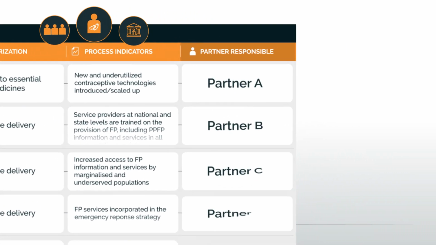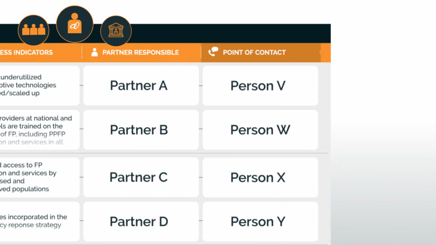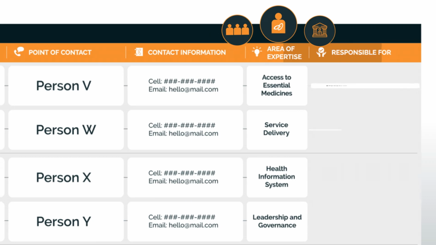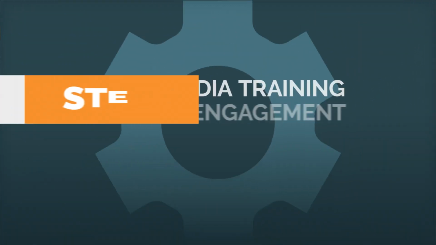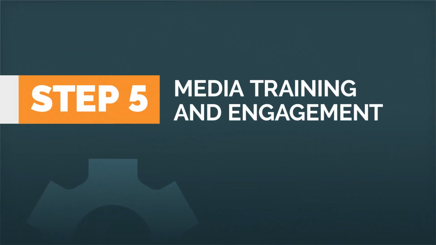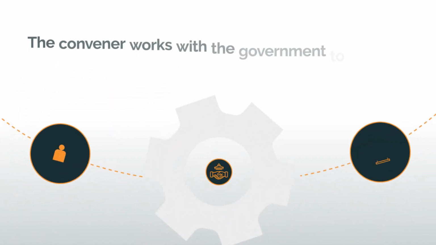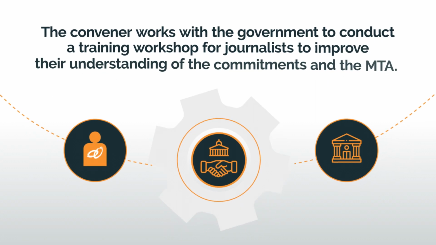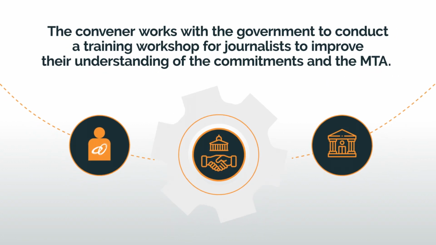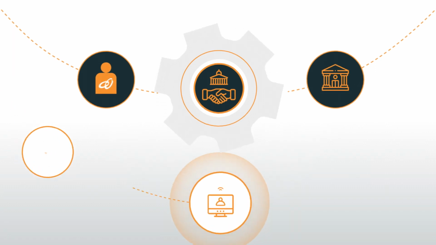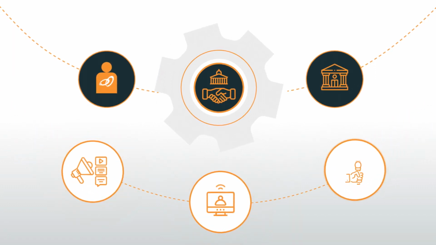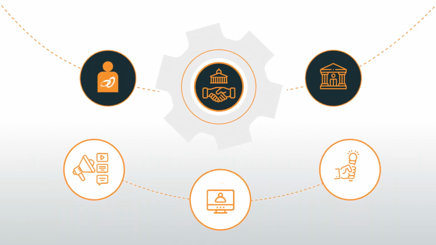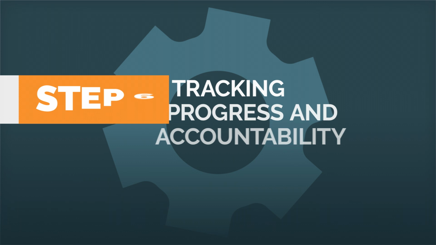As part of the validation meeting, the convener develops a partner matrix that indicates how each stakeholder contributes to achieving the process indicators. Step 5. Media training and engagement. The convener works with the government to conduct a training workshop for journalists to improve their understanding of the commitments and the MTA. The training also focuses on building strong relationships between the government and the media to improve transparency and reporting on government activities and progress.